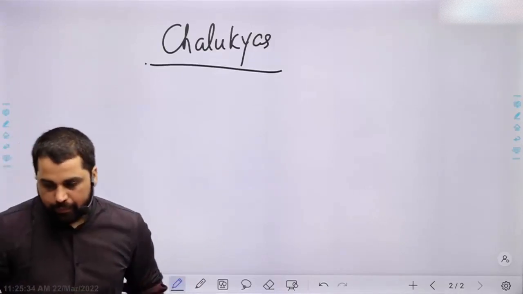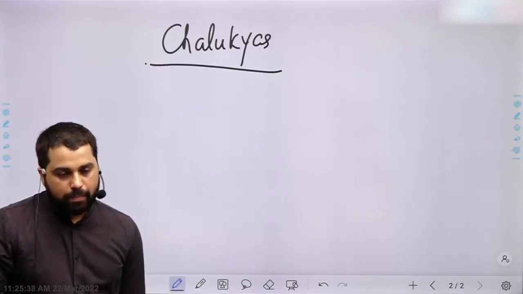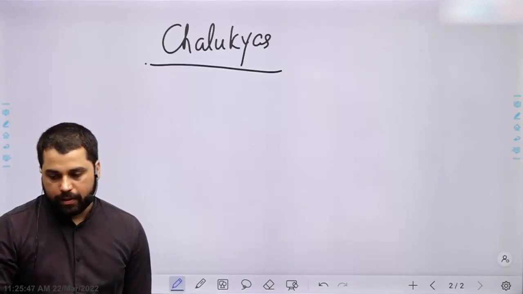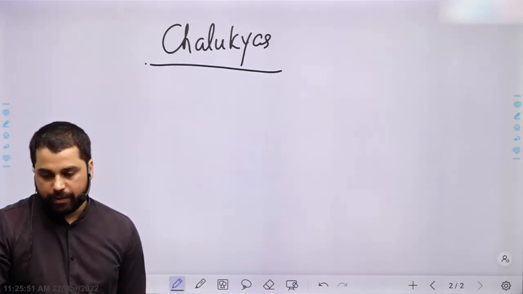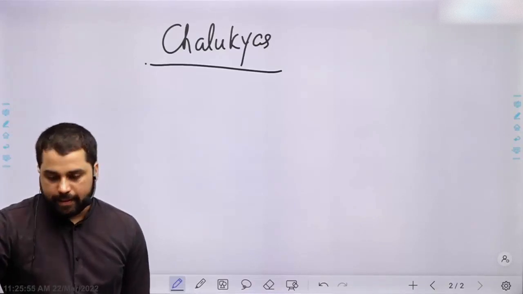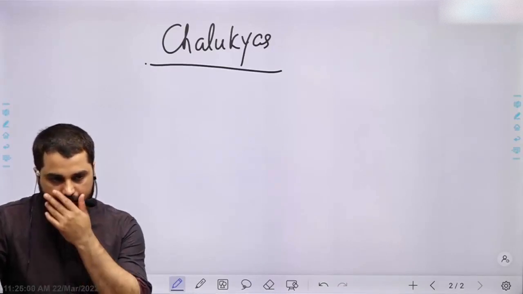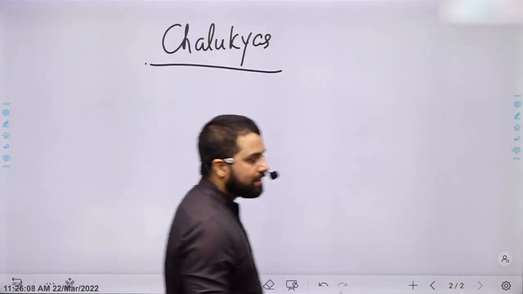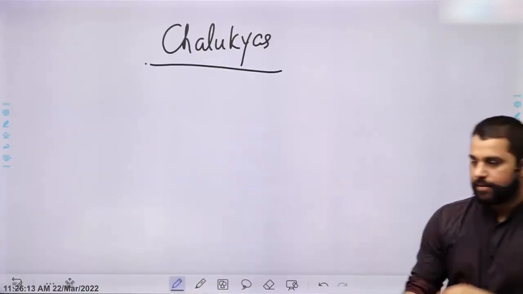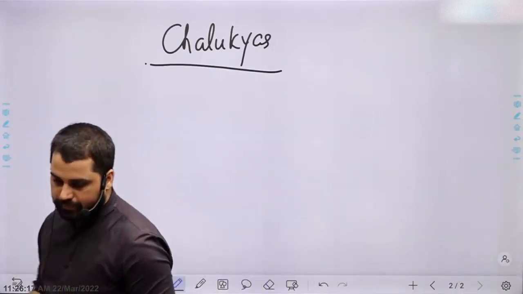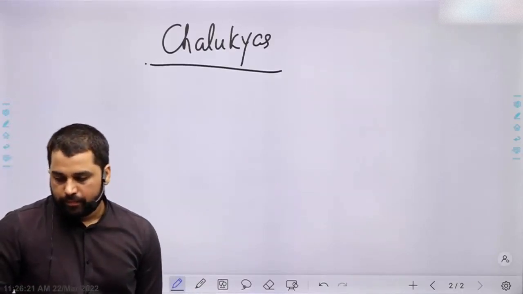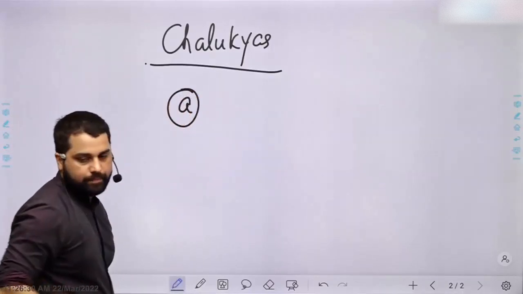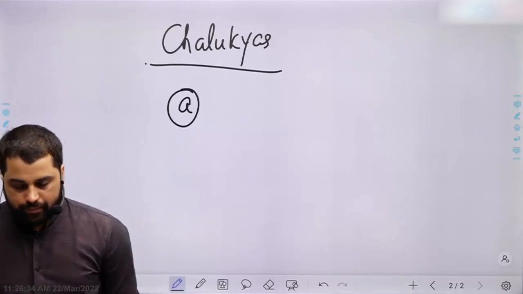So you can write: Chalukyas ruled part of South India from 6th to 12th century, however, they are divided into three distinct but related dynasties. First, Chalukyas of Badami.